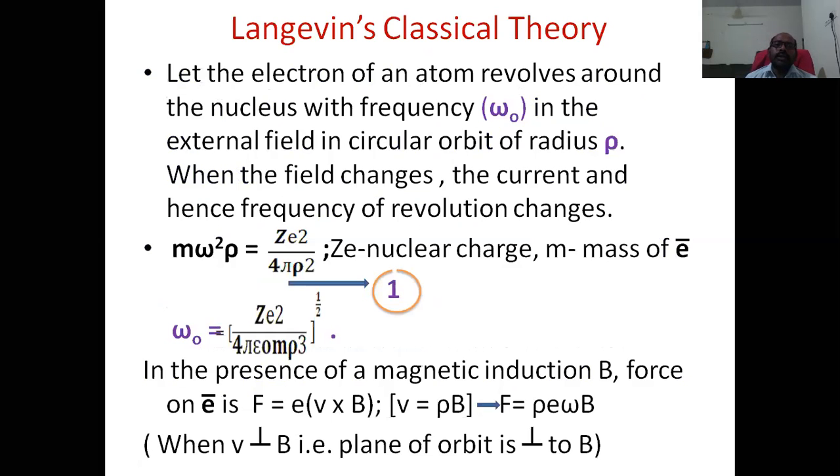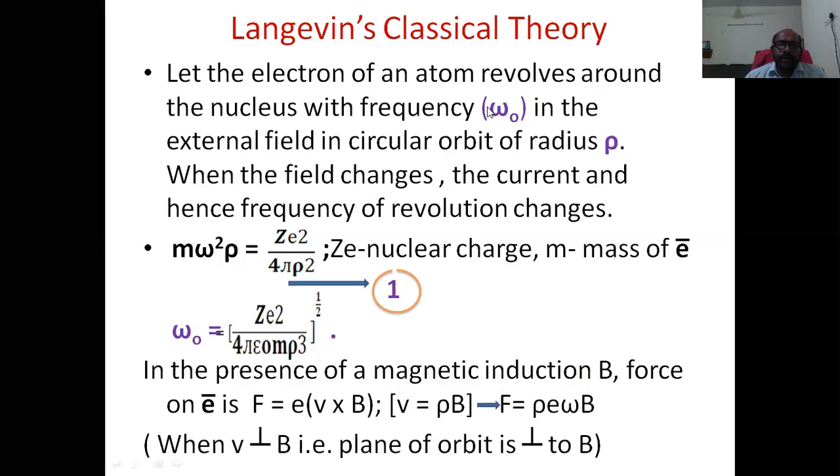A material is there, in the material the atoms are there, and the material is kept in the external magnetic field. Therefore, we are considering the electron of an atom which is revolving around the nucleus in an orbit of radius rho with a frequency omega naught, and the external field strength is capital B. Okay, so that is the thing.